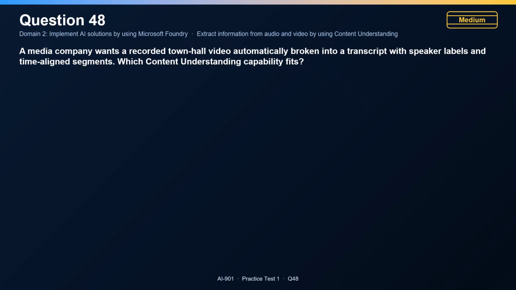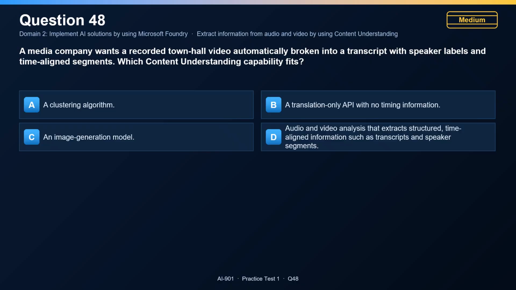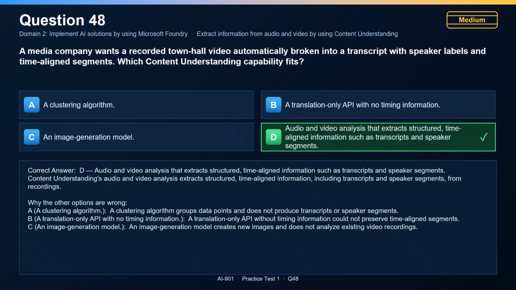Question 48. A media company wants a recorded town hall video automatically broken into a transcript with speaker labels and time-aligned segments. Which content understanding capability fits? The correct answer is D. Audio and video analysis that extracts structured, time-aligned information such as transcripts and speaker segments. Content Understanding's audio and video analysis extracts structured, time-aligned information, including transcripts and speaker segments, from recordings.